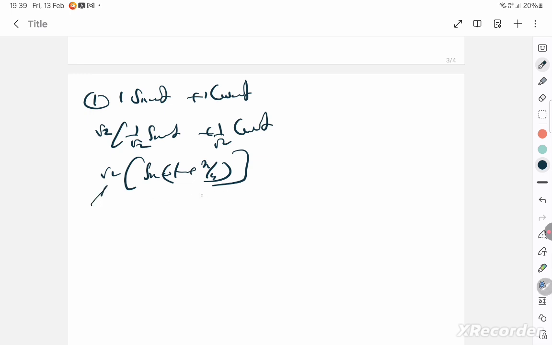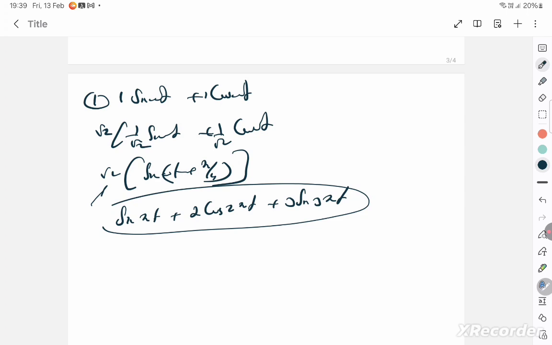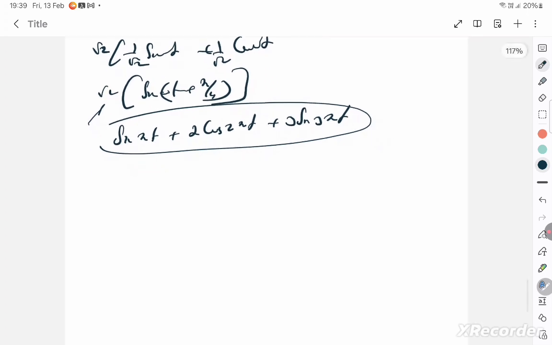So this is the maximum amplitude, and therefore simple harmonic. So let's go to the next question. A sin pi t plus 2 cos 2 pi t plus 3 sin 3 pi t. You can never convert this into one single sine function. Therefore, it is never simple harmonic, but it can be periodic.